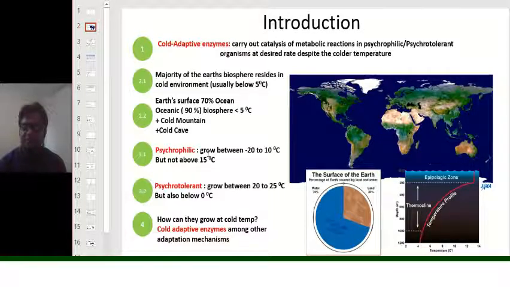Now, what are psychrophilic organisms? Psychrophilic organisms usually grow between minus 20 degrees Celsius and plus 10 degrees Celsius, but they cannot grow above 15 degrees Celsius. Now, what are psychrotolerant organisms? Psychrotolerant organisms grow between 20 to 25 degrees Celsius in normal conditions, but they can also grow below 0 degrees Celsius.